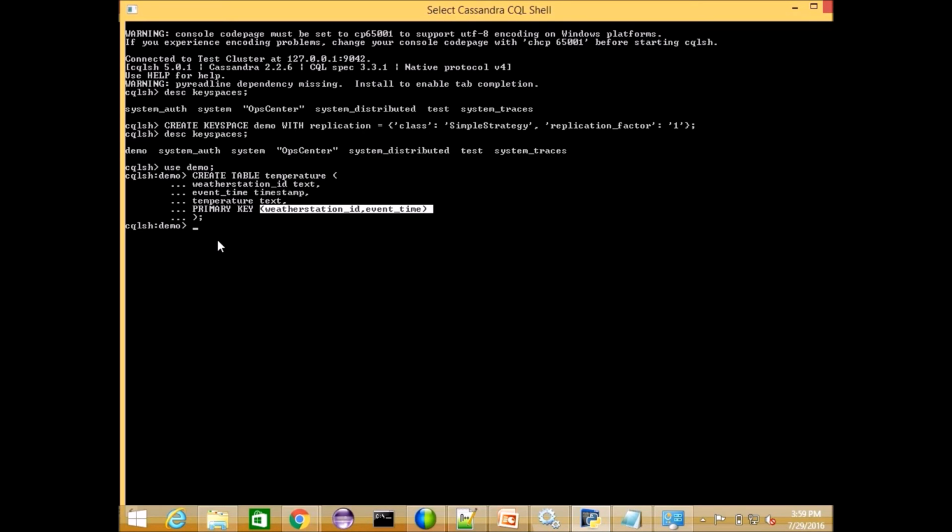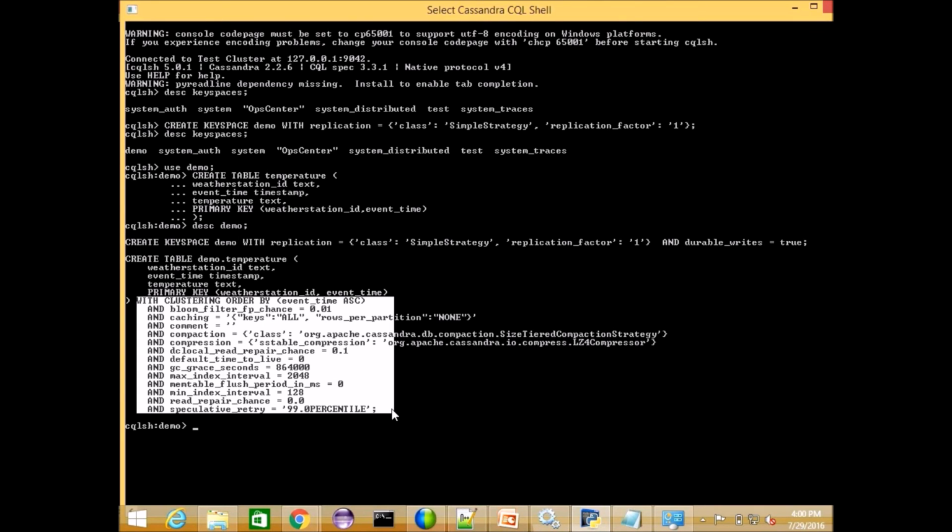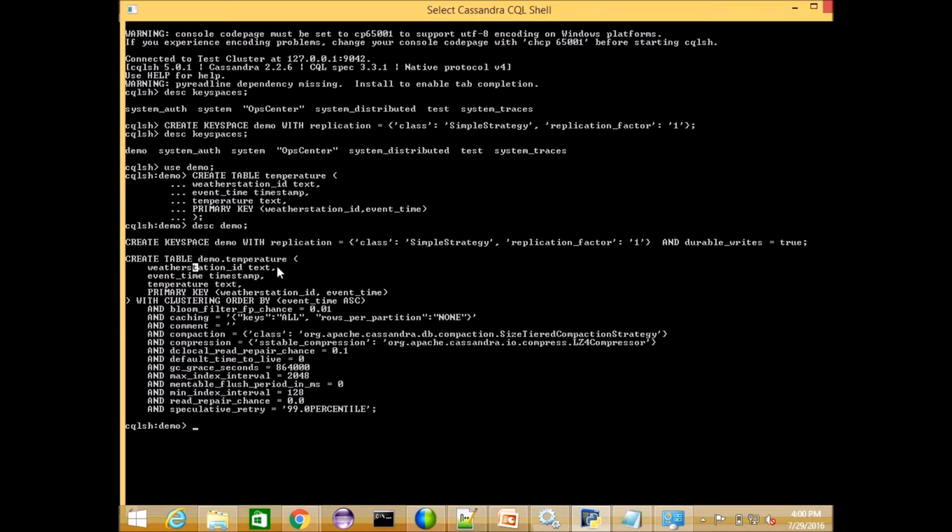Once you create a table, you run describe on that keyspace. It shows how it was created: the keyspace format and the table. I created the temperature table only. This part is unnecessary; these come by default. I created weather station ID as text, event time as timestamp, temperature as text, and I took the primary key as weather station ID and event time.